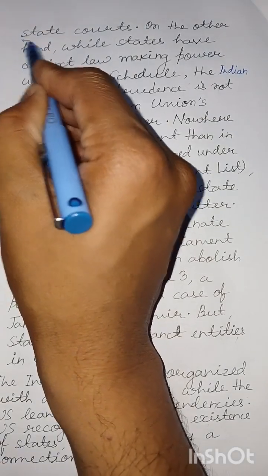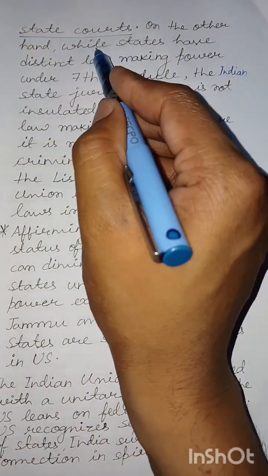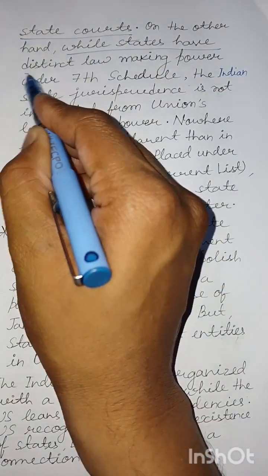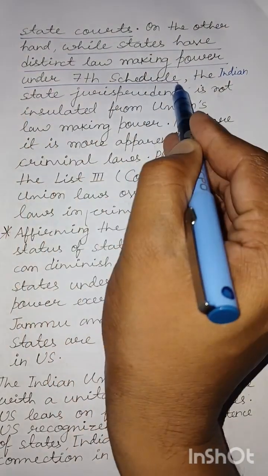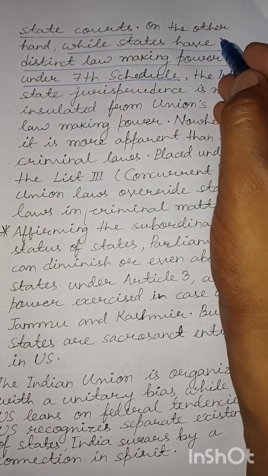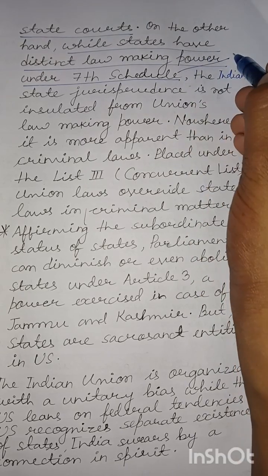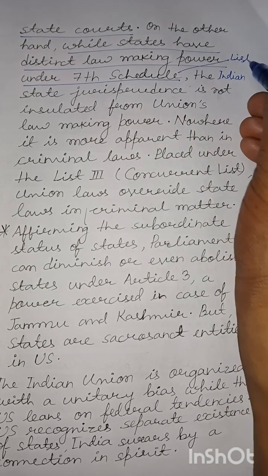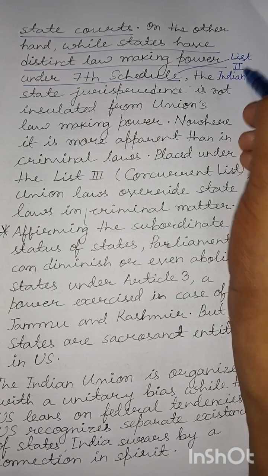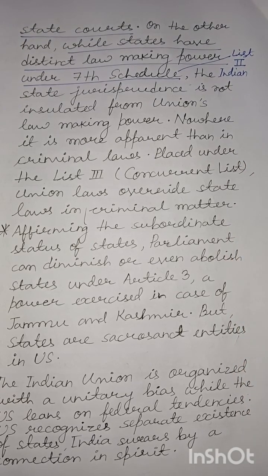On the other hand, while states have distinct lawmaking power under the 7th schedule, you are certainly aware that in the case of India, it is List 2 that enumerates the state law subjects under the 7th schedule.